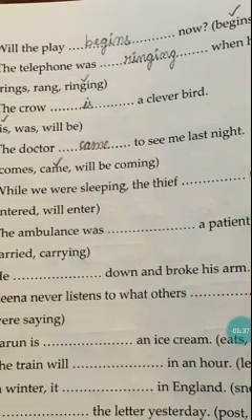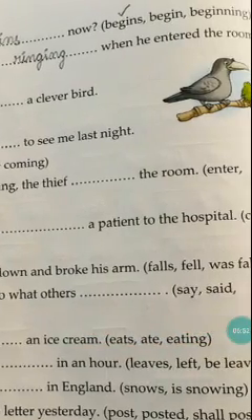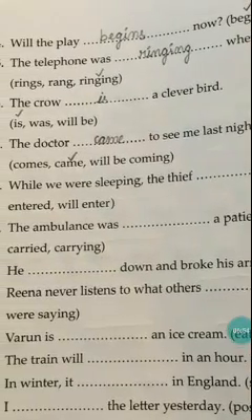So the telephone was rings. No. The telephone was rang. No. The telephone was ringing. It was past continuous tense. The telephone was ringing when he entered the room. Yesterday we have seen a few sentences for this past continuous, right?